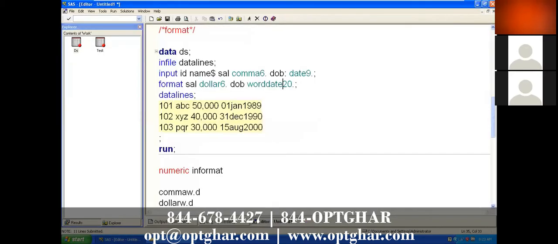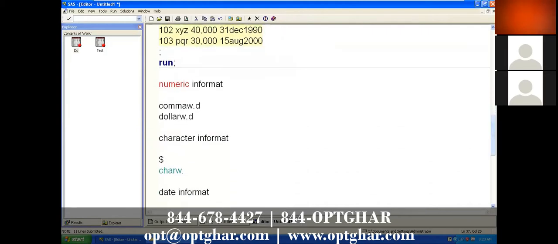Here the main thing is, when you want to read the data as per your raw data, you need to specify the informat name. And writing data depends on your requirement. Suppose he is expecting the same format, just specify the format as per your raw data and the same format will come. Suppose he is expecting different formats, how will you know which formats exist in SAS? I've given you a list in the document also.